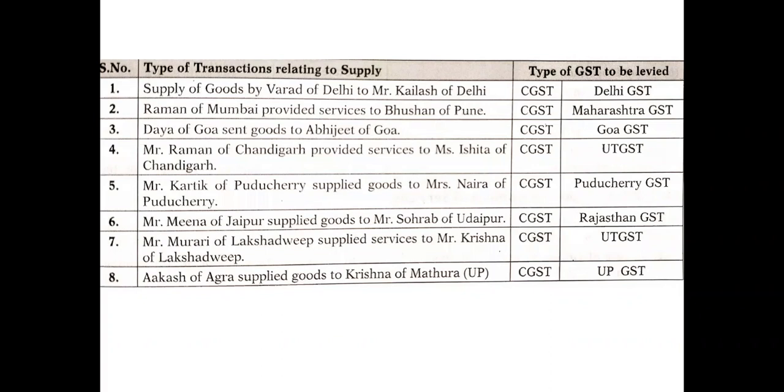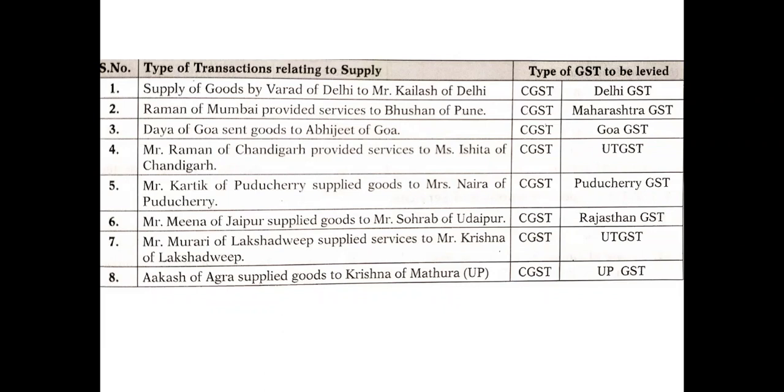Next, the seventh is Mr. Murari of Lakshadweep, who supplied services to Mr. Krishna of Lakshadweep. The first kind of tax applicable is CGST. As we know, Lakshadweep is also a union territory, but it doesn't have its own state legislature.